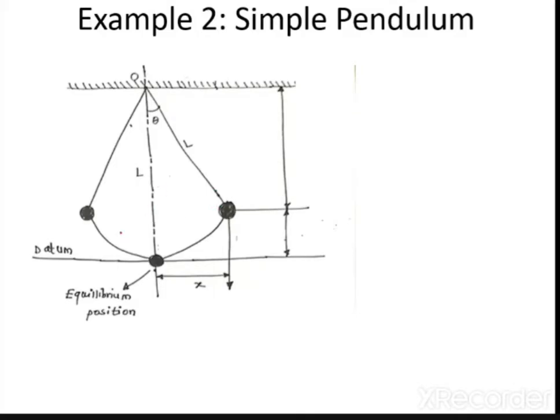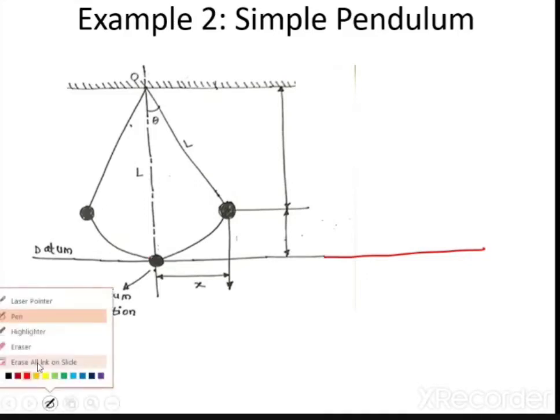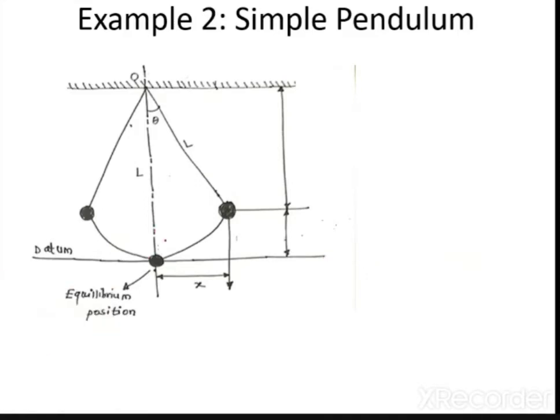First of all, let us understand the mechanism. This is nothing but a datum position. Datum position means at some point where your mass was at the equilibrium position. Let us say this position is position number 1, this is 2, and this is 3. So what have you done? You have applied a force. You have given an angular displacement theta.